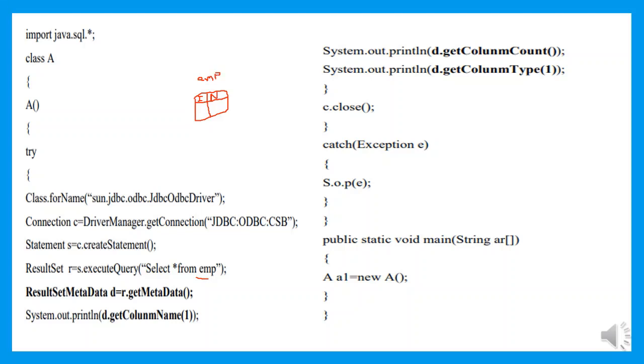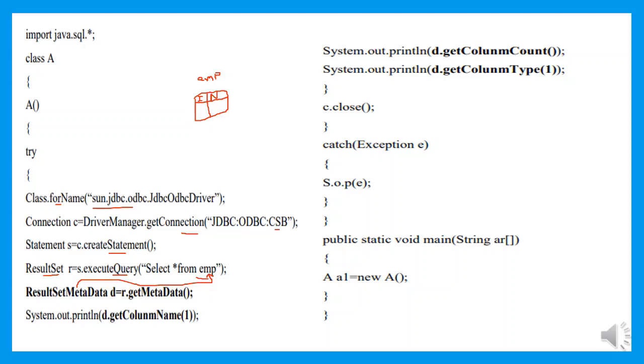First we are loading the driver by making use of the forName method. Then we are establishing the connection to the database, then creating the statement, and then executing the query. Because ResultSetMetaData is used to retrieve the information about the table, I need to execute the query, and the result value will be assigned to the ResultSet interface.